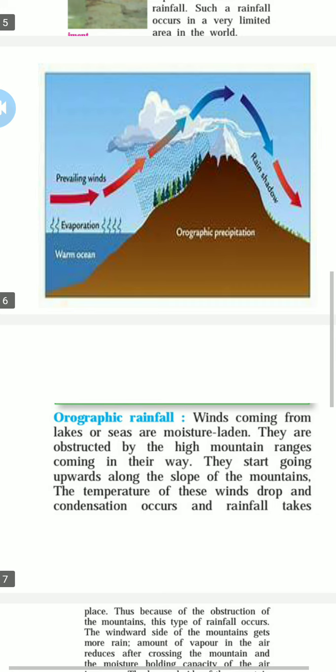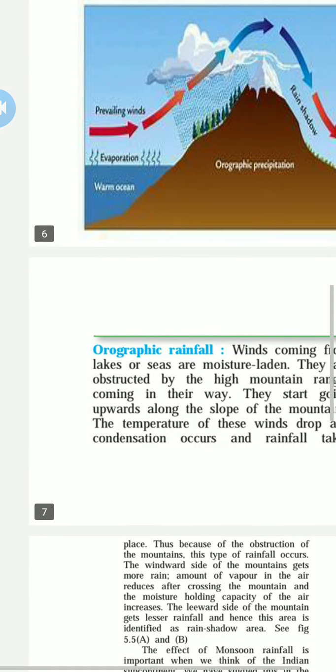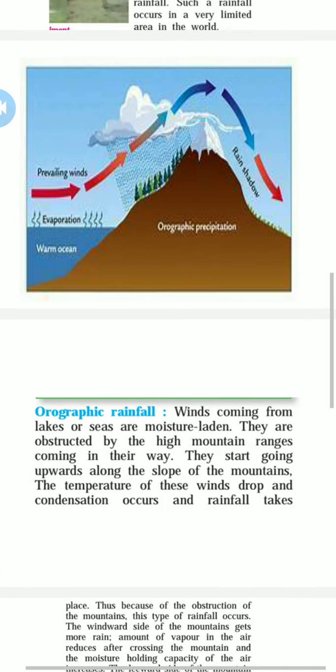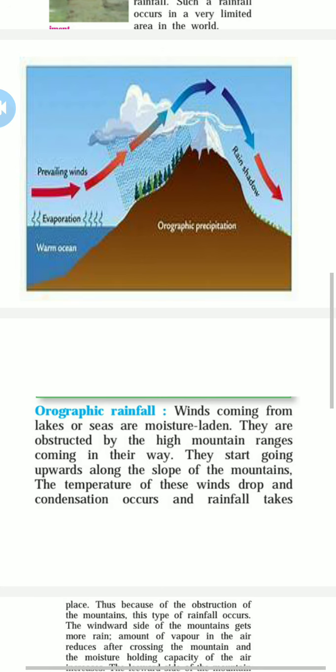They start going upward along the slope of the mountains. The temperature of these winds drops and condensation occurs. The rainfall takes place. See what happened? You can see the arrow going upward to the mountain. We face most of the rainfall there. When they are coming down, the rainfall gets lower.